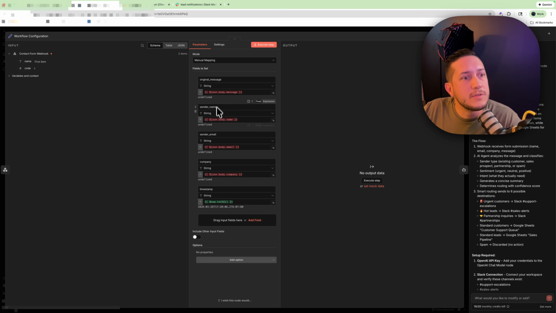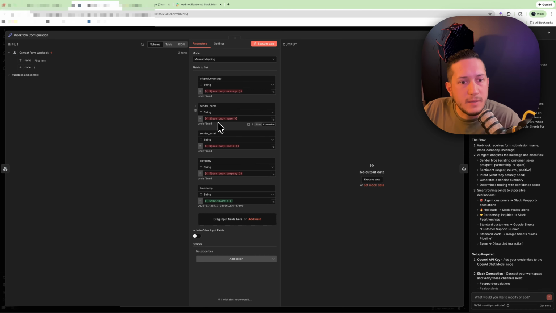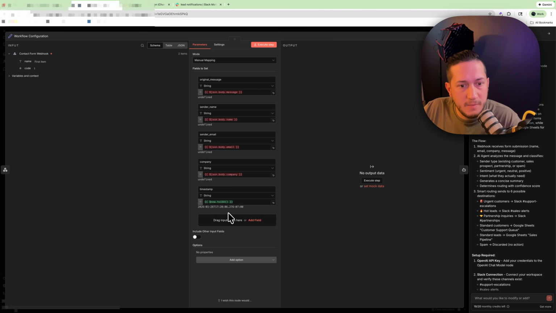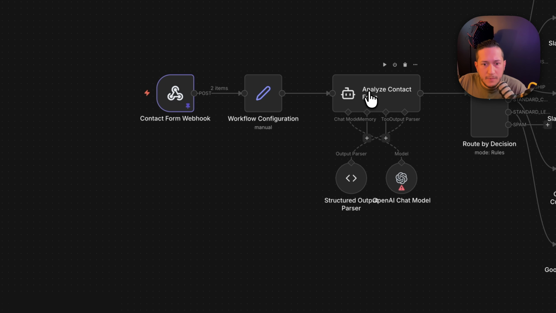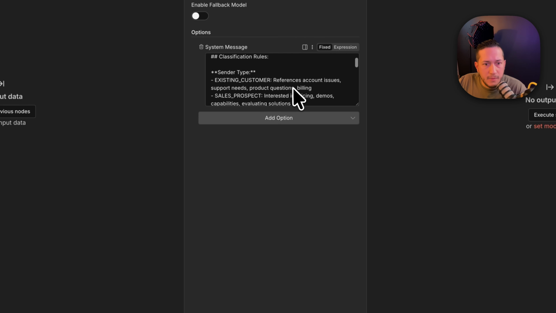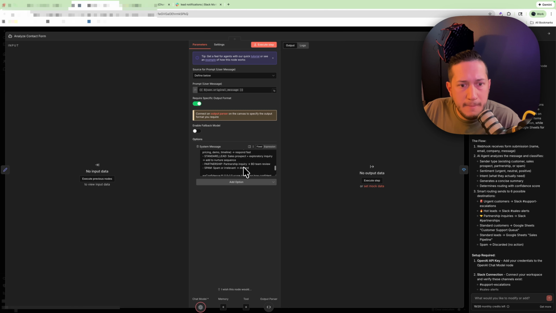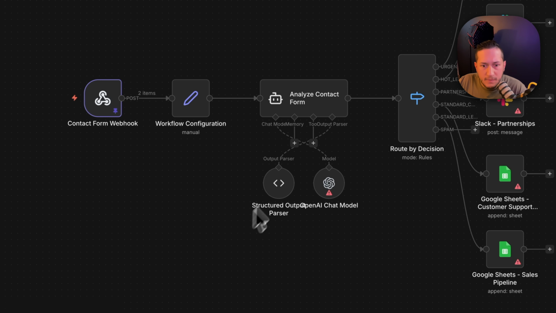Here we go. So here's our message. So original message, sender name, sender email, company, timestamp. So there's all the data that we're expecting. Kind of weird that it has to be in a separate node, but it is mapping those fields, so that's fine. And then we do have an AI agent with a nice prompt. Looks like it nailed the prompt pretty good. Cool. We'll go ahead and move on from that.